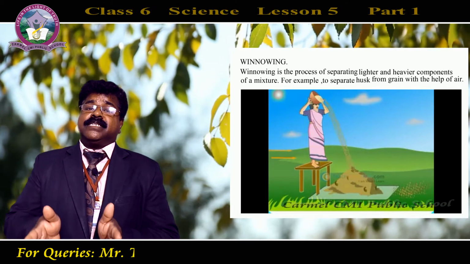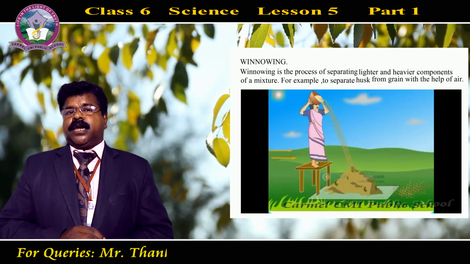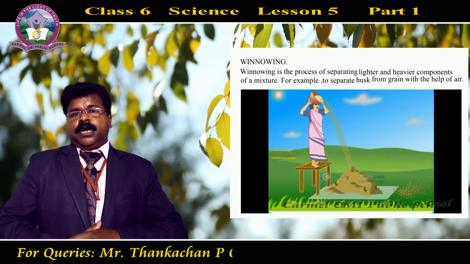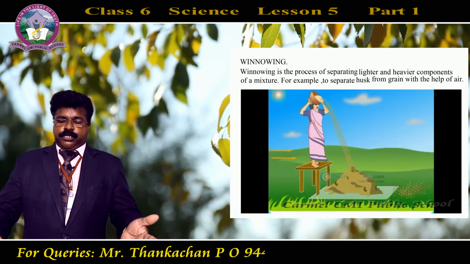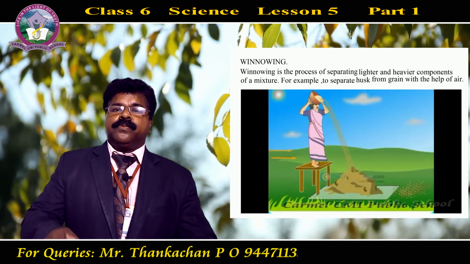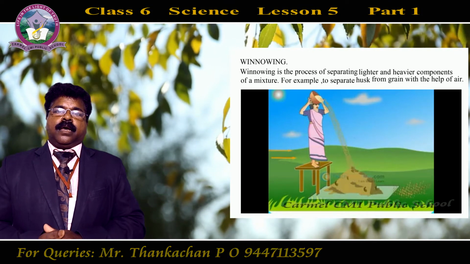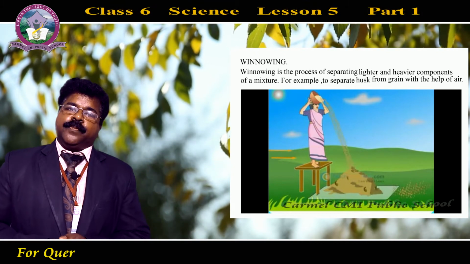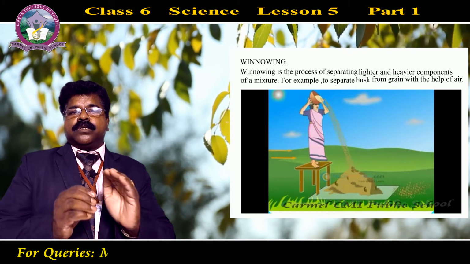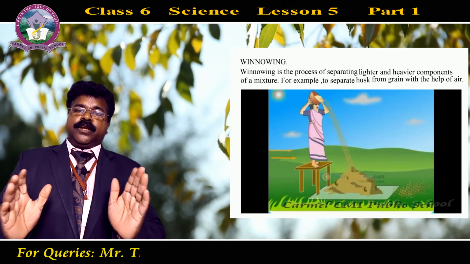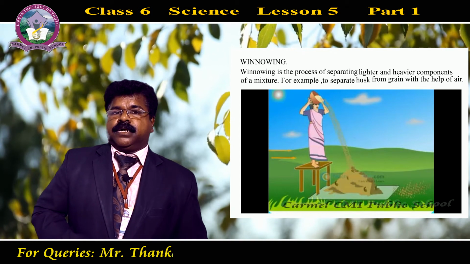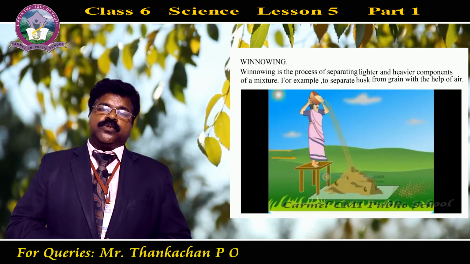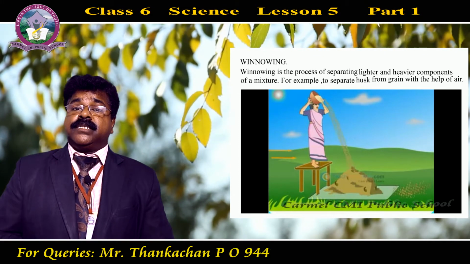A mixture of dried leaf powder or sawdust, any one of these, along with sand. Okay, you have to take a mixture of sand and dried sawdust, and this should be kept on a sheet of paper or in a plate. And try to separate it by using hand picking. Is it possible to separate it by means of hand picking? Because both are finely powdered. Okay, sand, you know what the size of the sand particles is, and the sawdust is also fine particles only.